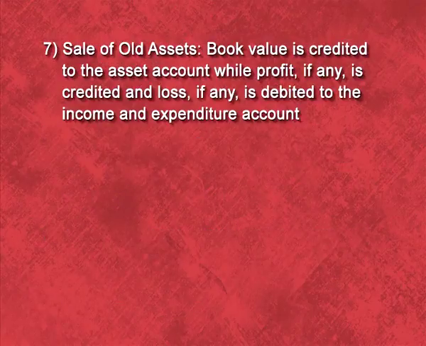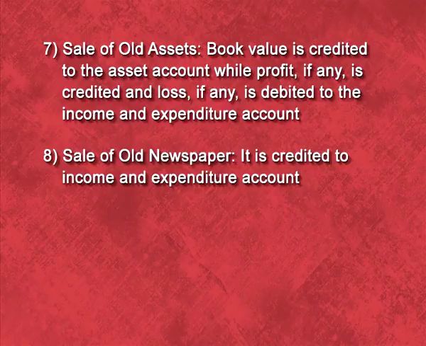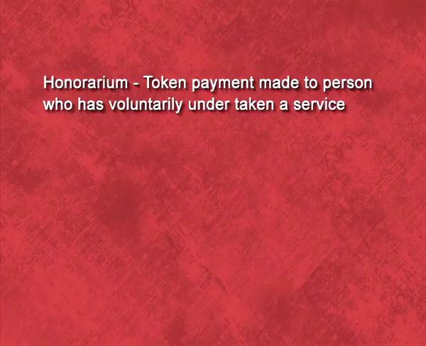The next item is sale of old newspaper. The amount received from newspaper is of regular nature, so it is a revenue nature item. So we will transfer this amount to the income side of the income and expenditure account. Honorarium. What is honorarium?